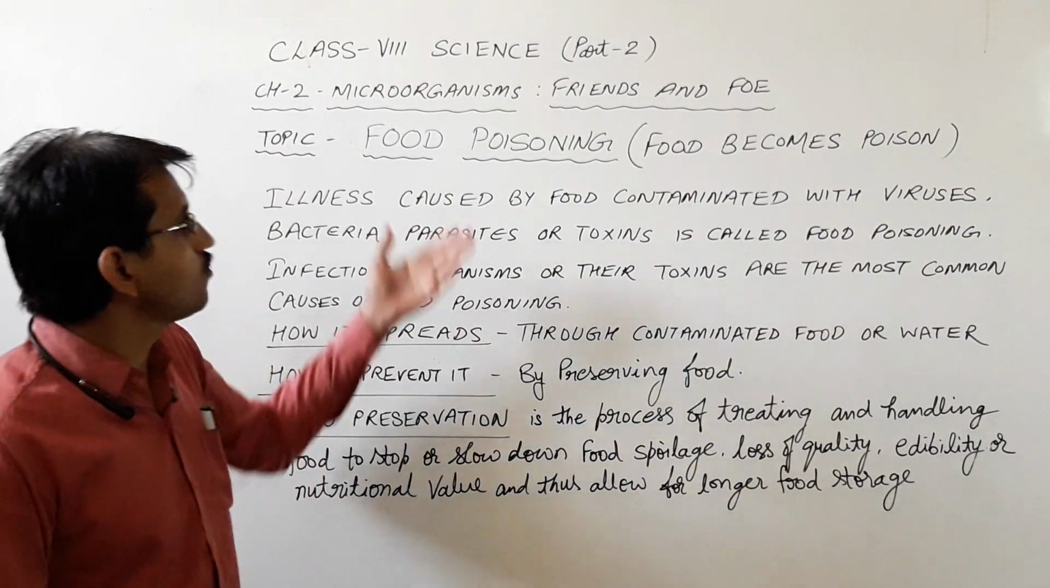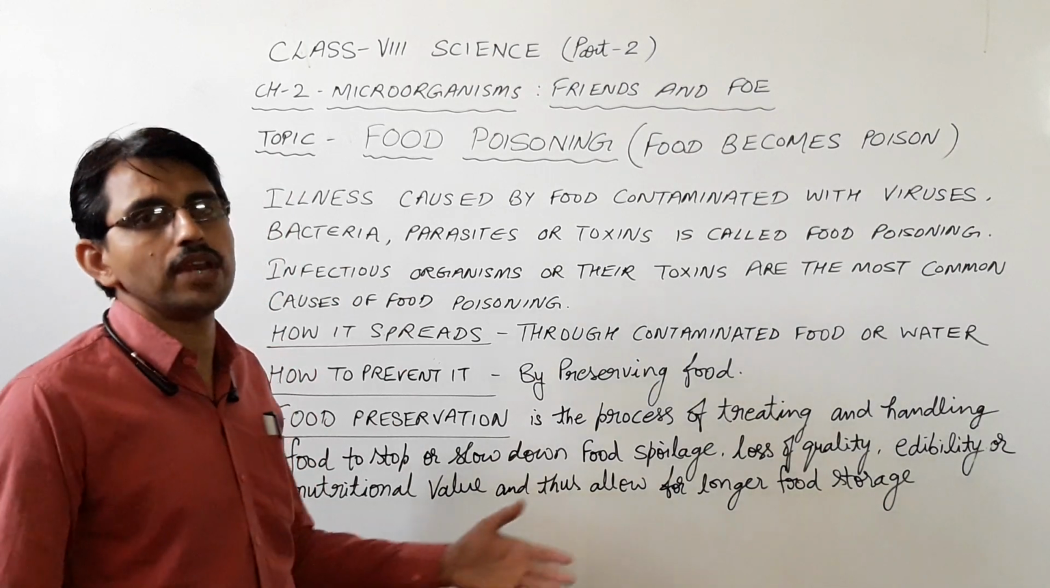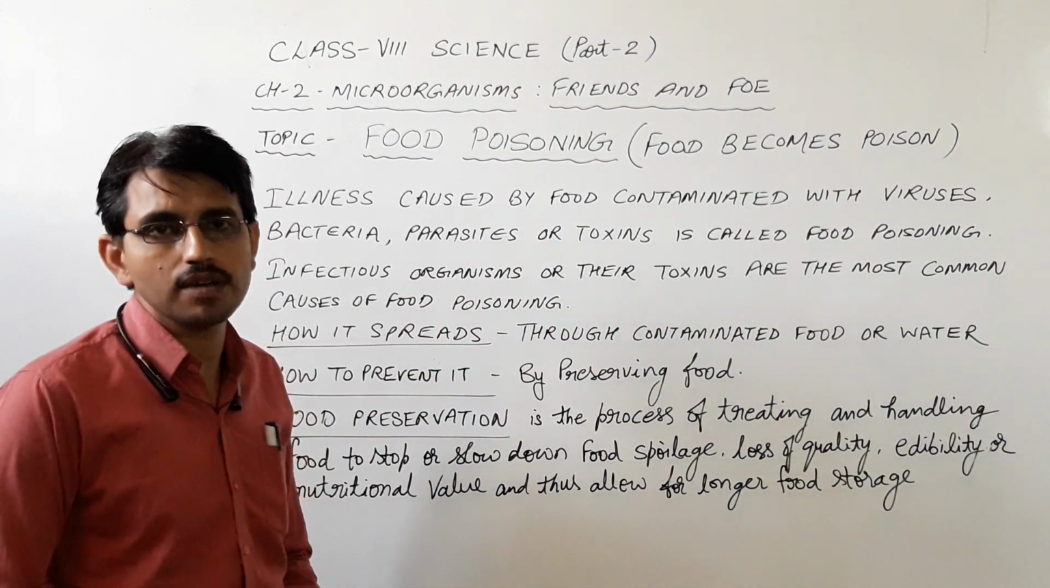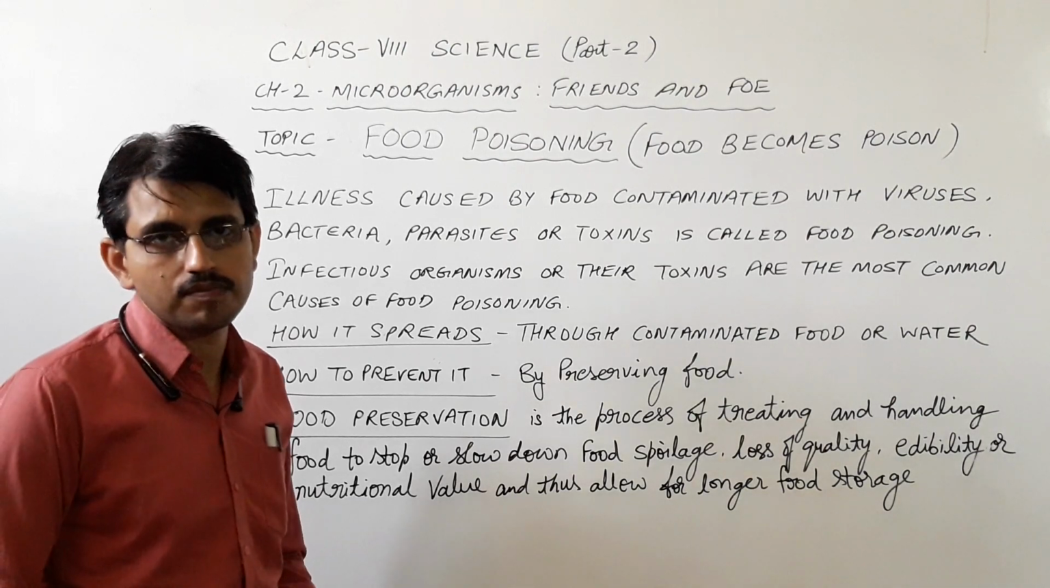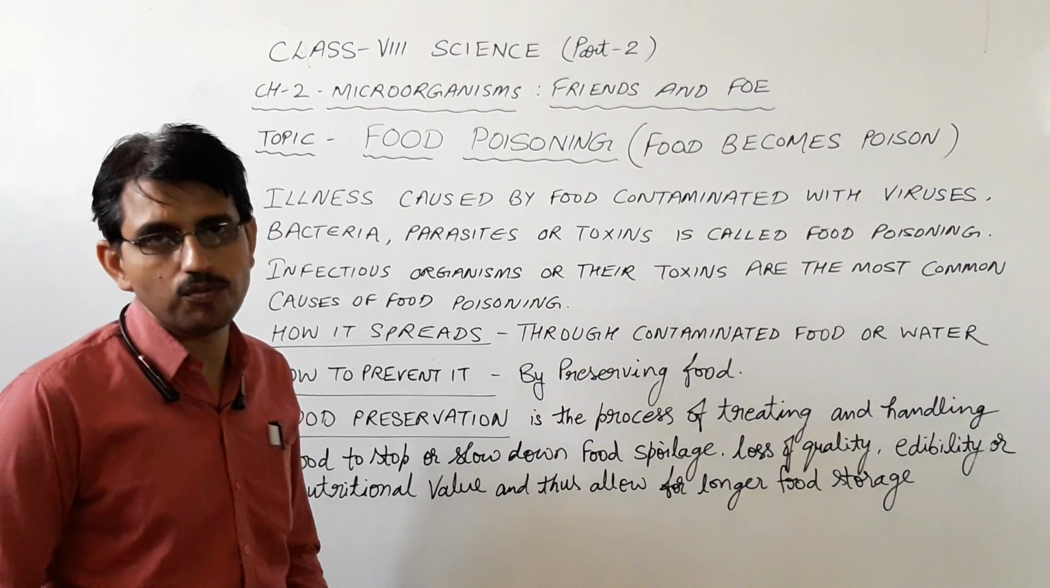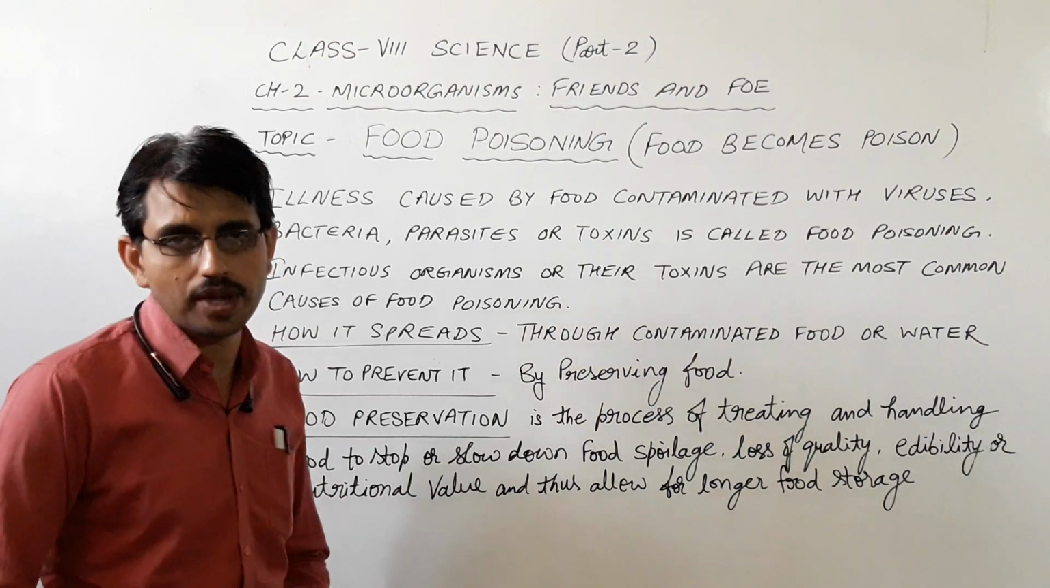Now we will talk about food poisoning. What is the meaning of food poisoning? When food becomes poison, it is called food poisoning. Now how does it happen? Who is responsible for this? And what can be done to prevent food poisoning, that we are going to discuss today.